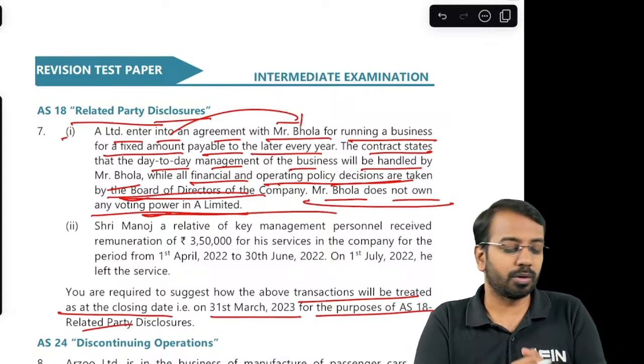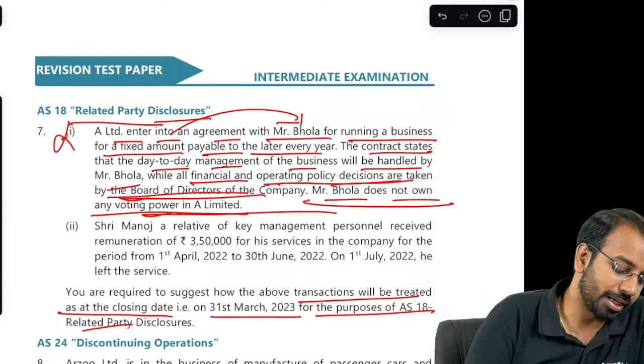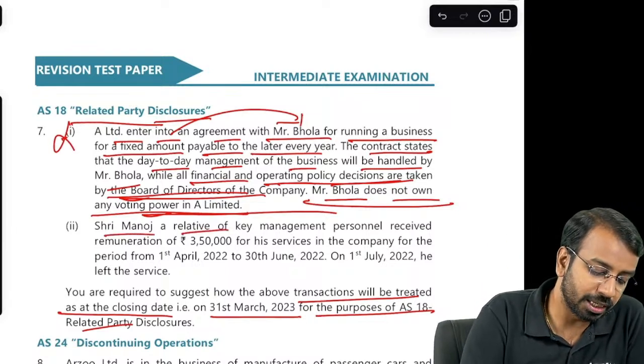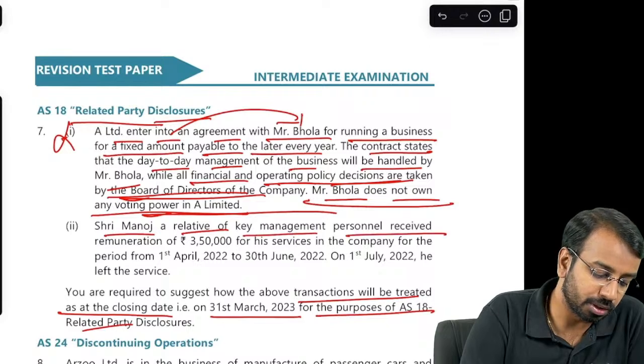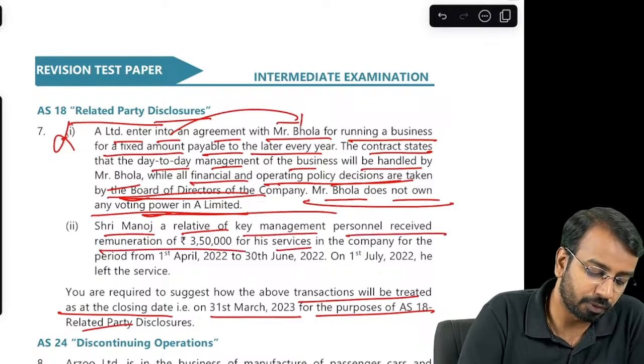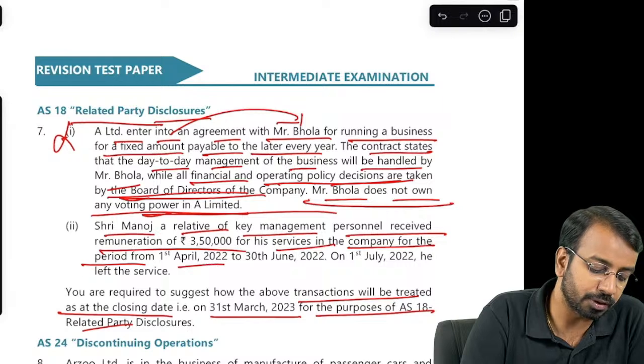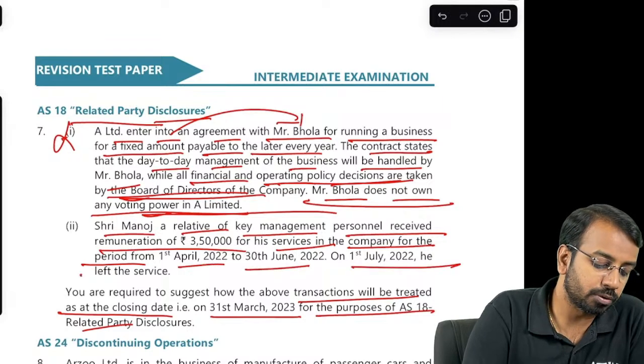He cannot control the board of directors, and hence this is not a related party. Sri Manoj, a relative of key management personnel, received remuneration of 350 for his services in the company for the period 1st of April to 30th of June. On 1st of July, he left the service.